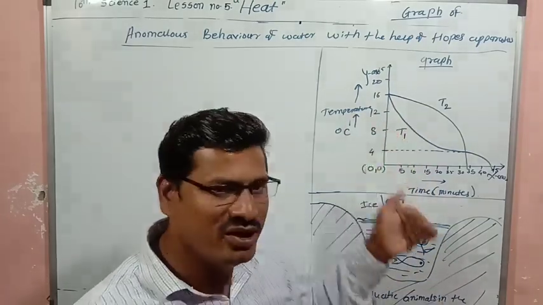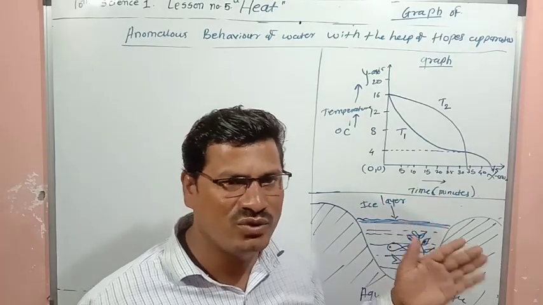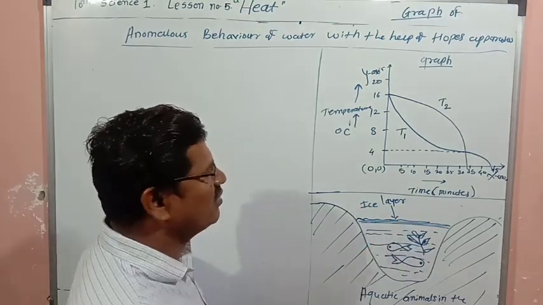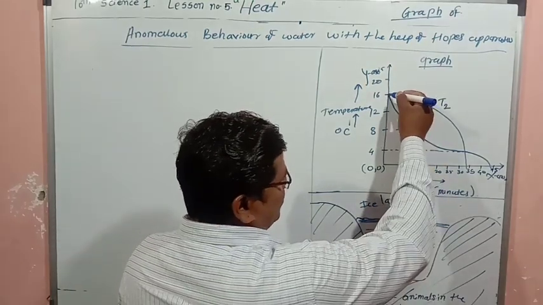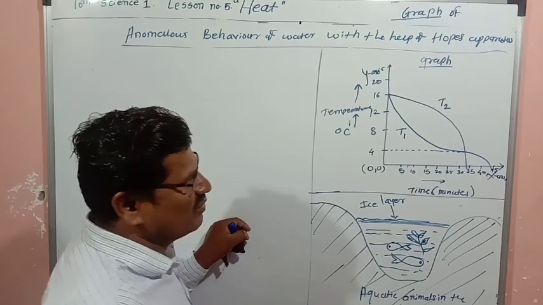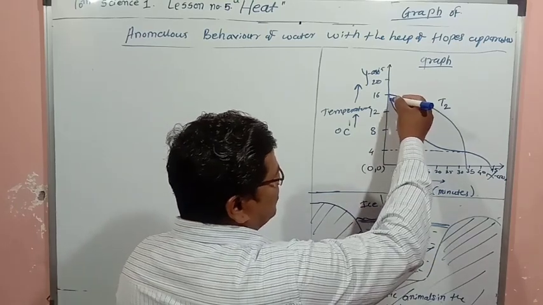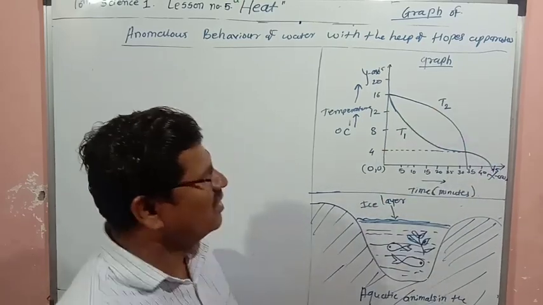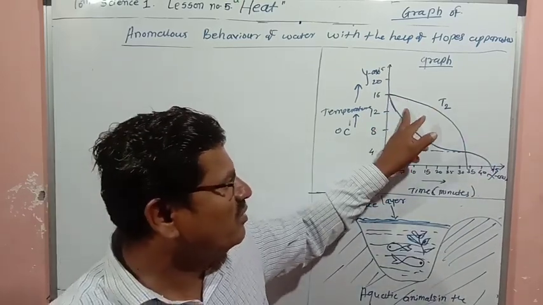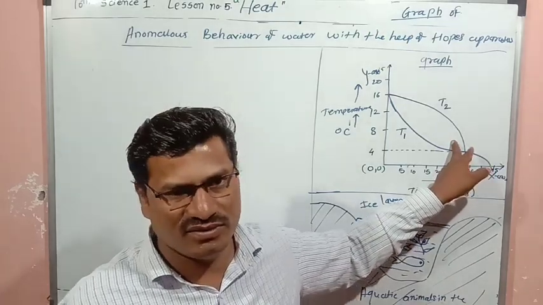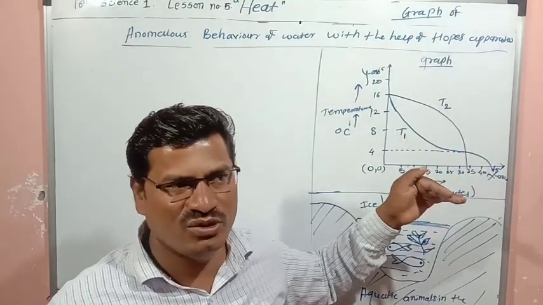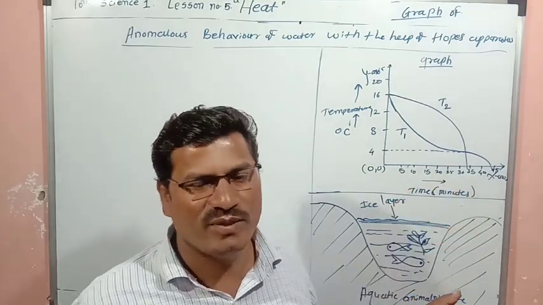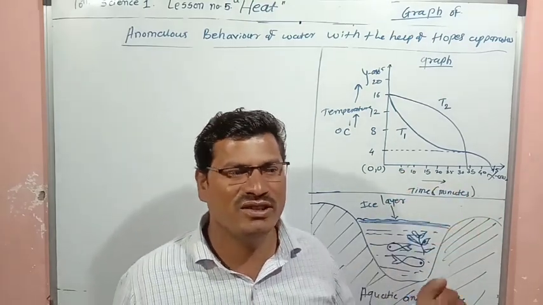So when you are filling the ice and salt freezing mixture into the bowl, then what will take place? Contraction of water will take place. Contraction will go on continuously up to 4 degrees Celsius. Continuously, the temperature of T1 will become 4 degrees Celsius first. Contraction takes place, so what will take place? Volume decreases and density increases.